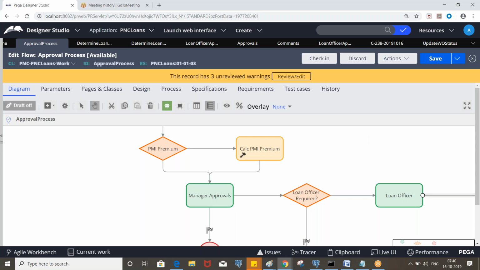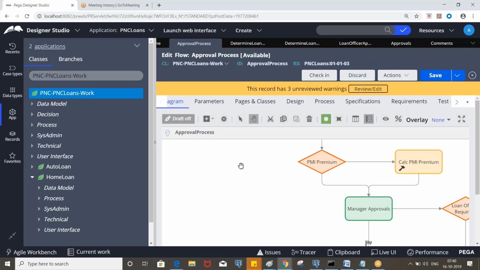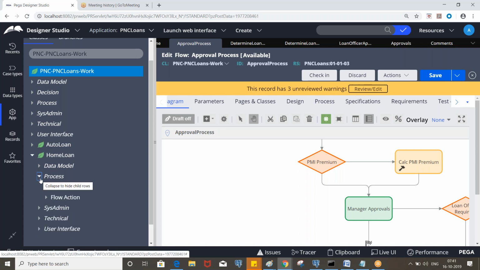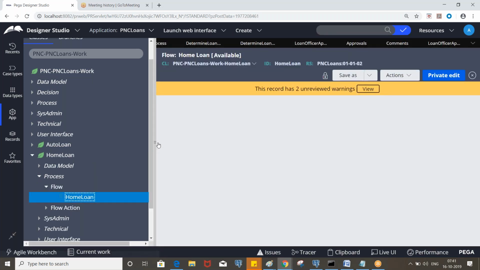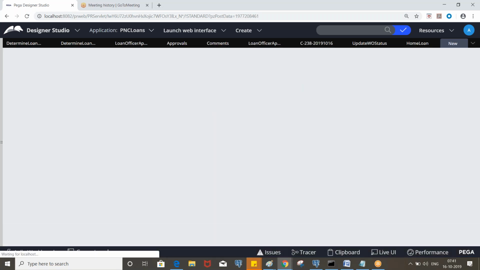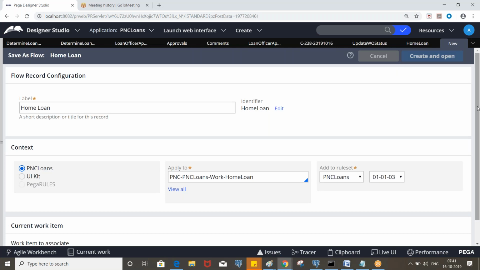Okay, so without disturbing this flow, we can do that. Okay, that will be covered once we test the whole flow. The next continuation is to invoke the approval process flow in the home loan. Okay, so here we have, okay, it is there in 02, so we can't do anything here. So save as into 03.